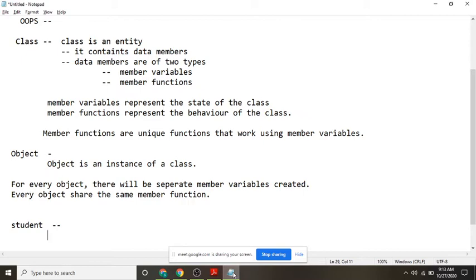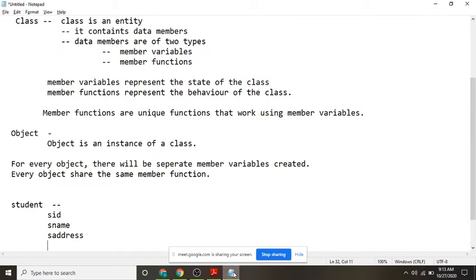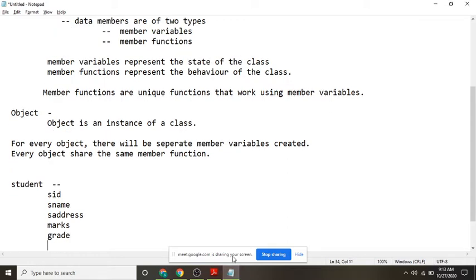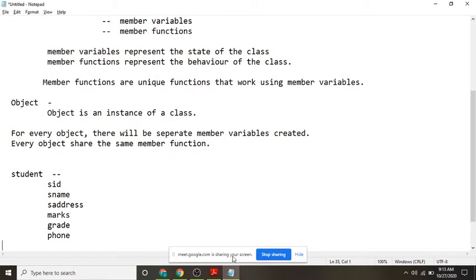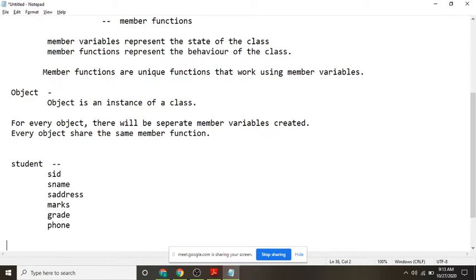Student ID, student name, student address, and then something like marks, grade, phone number. So these are all for a student class. All these are called member variables.